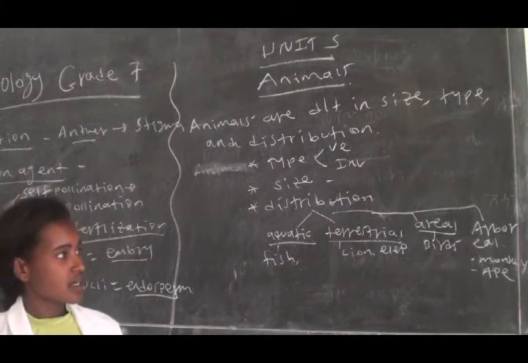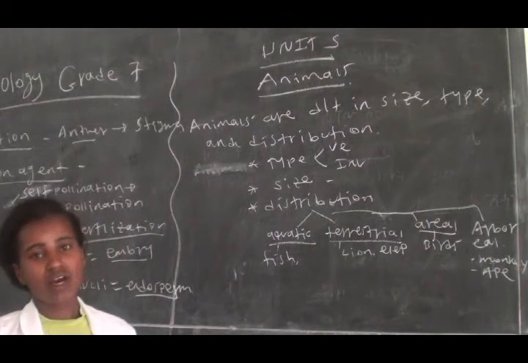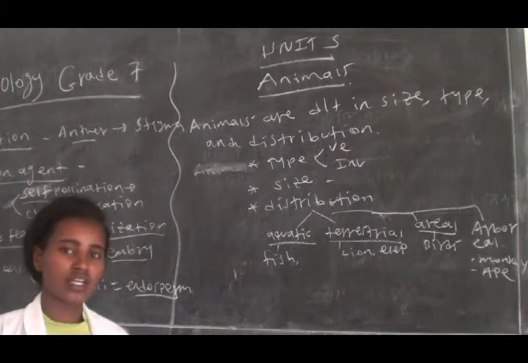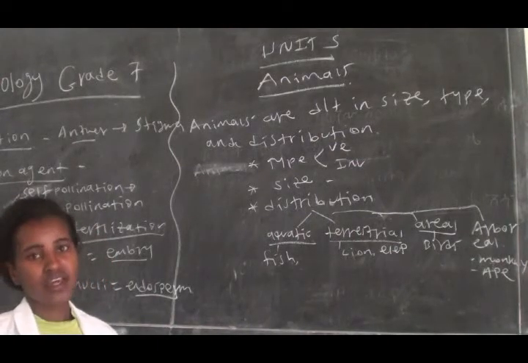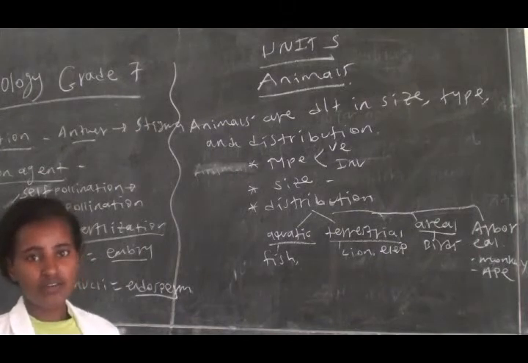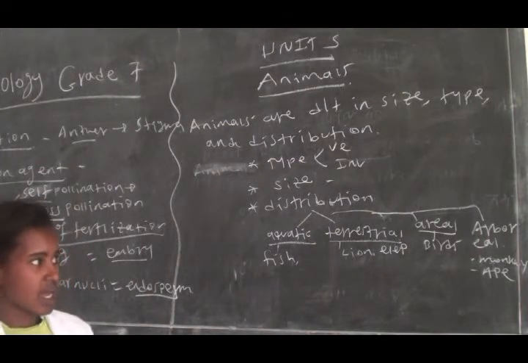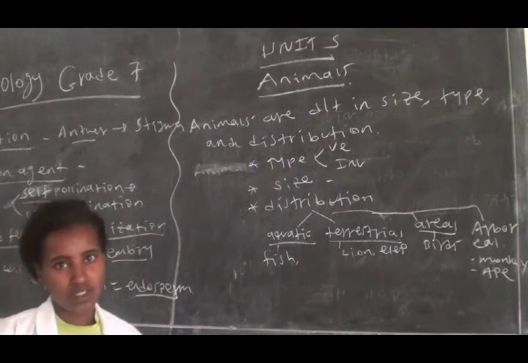The other ones are arboreal animals. Arboreal animals mean animals which can live in the branch of a tree. You know that monkeys and apes can live in a branch of a tree, so they are arboreal animals.